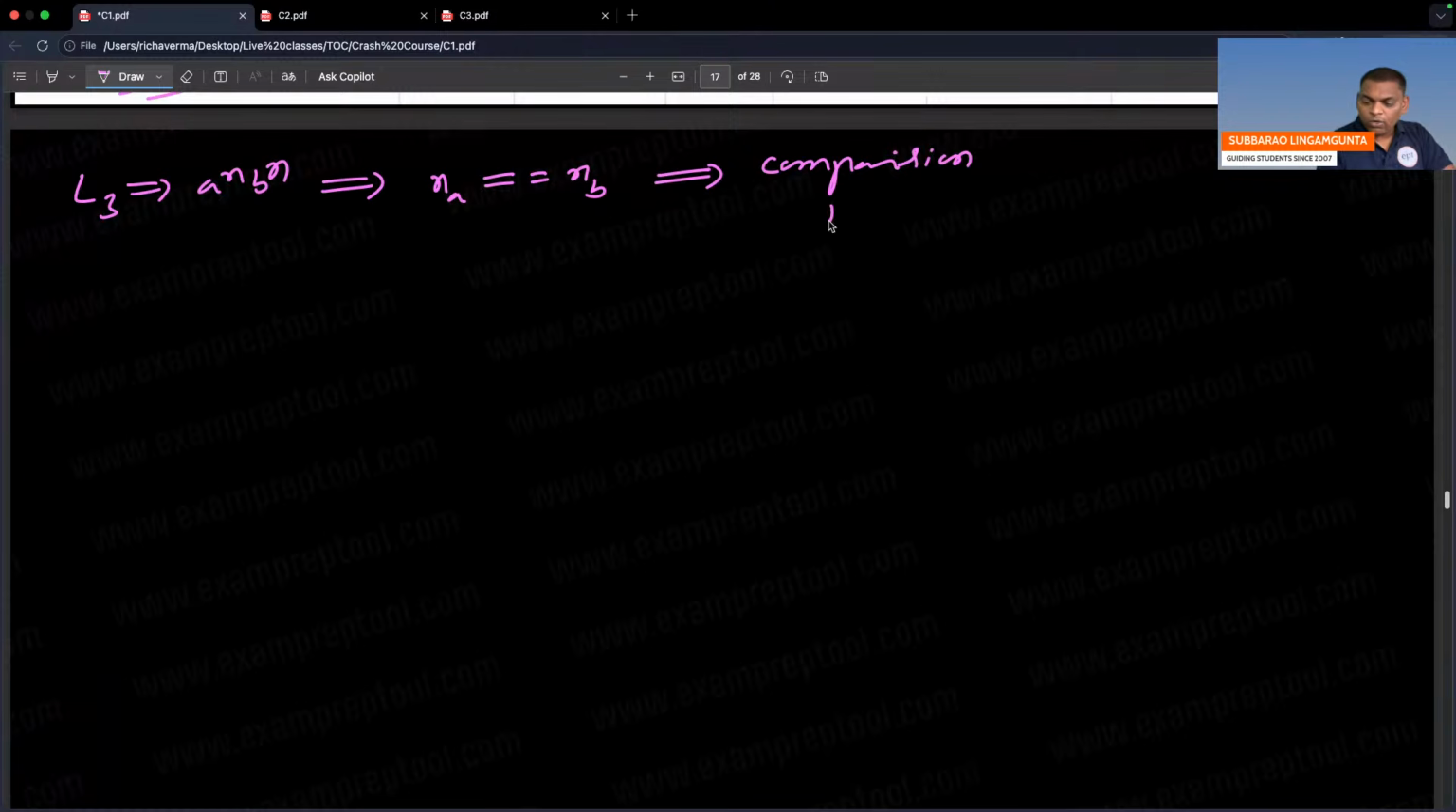So finite automata is gone. Finite automata said I cannot. Then some people are asking, sir, what should I do? Go to the bigger machine. Try PDA. I'm trying PDA.